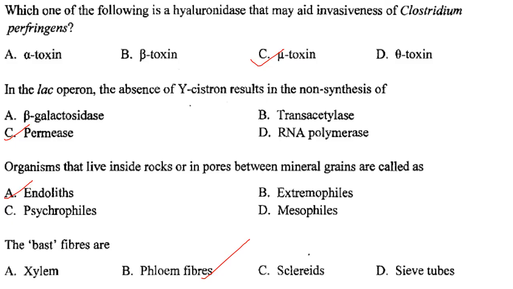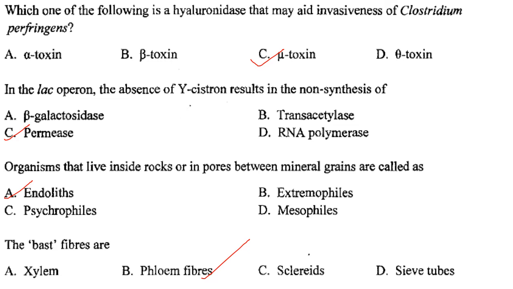Which one of the following is a hyaluronidase that aids invasiveness of Clostridium perfringens? So it is mu toxin. Answer is option C.